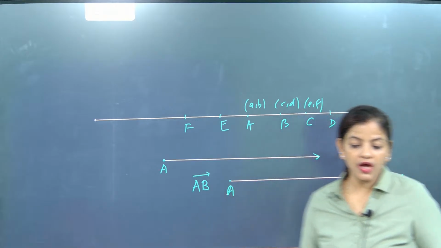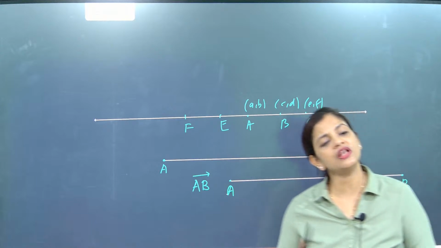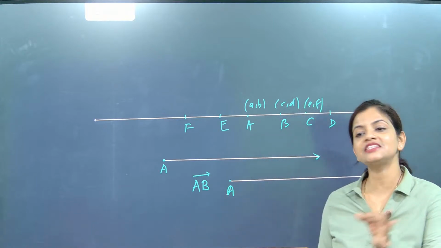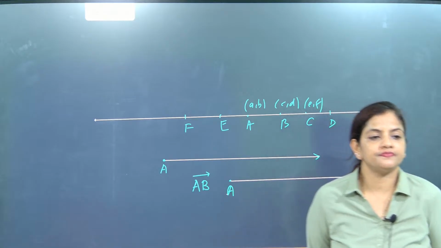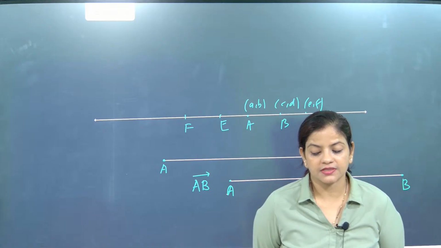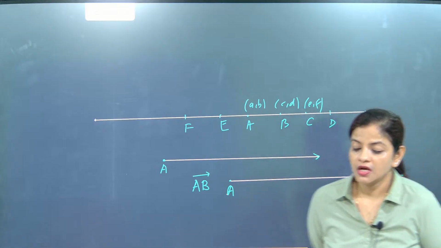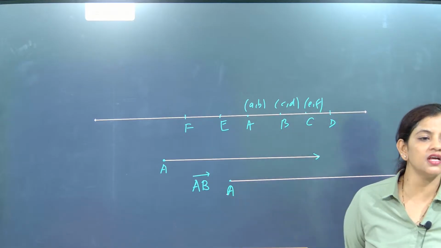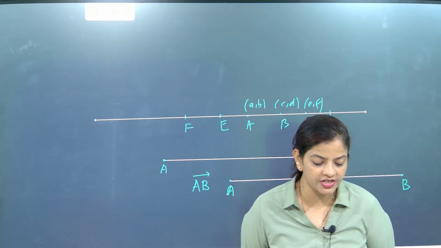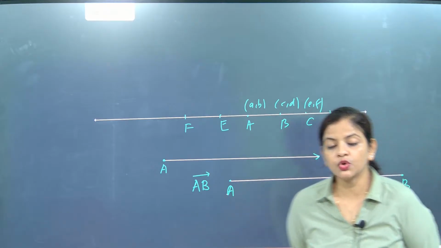Now look here. I am going to ask you one question. If somebody asks you what is the difference between a line and a line segment, then what is the answer? Which one has endpoints? Line segments have endpoints. How many endpoints? So far the online children have not given a single answer. The offline children have given the answer. A line segment has how many? Absolutely correct. Tanisha and Naman have given the answer. Very good, exactly two endpoints are there.